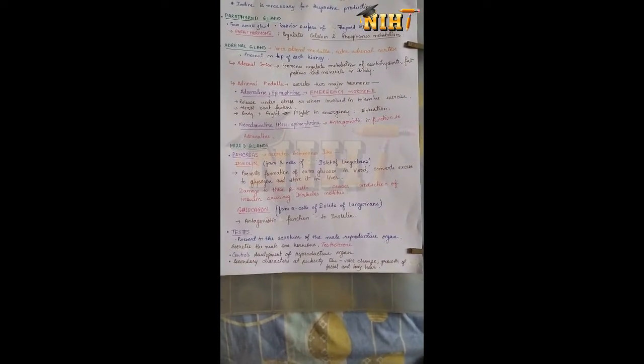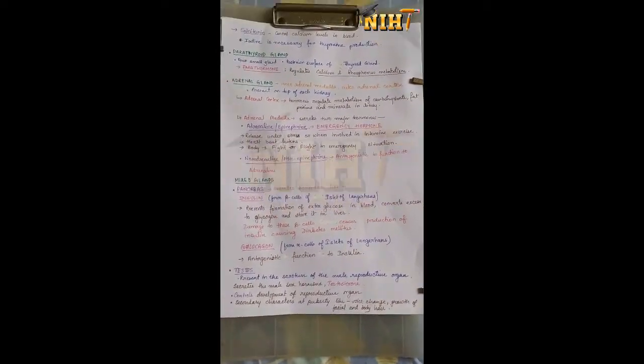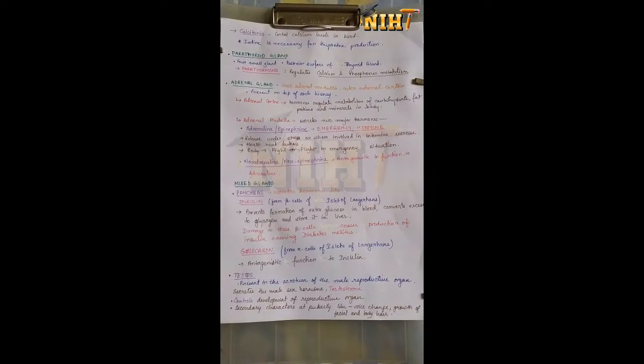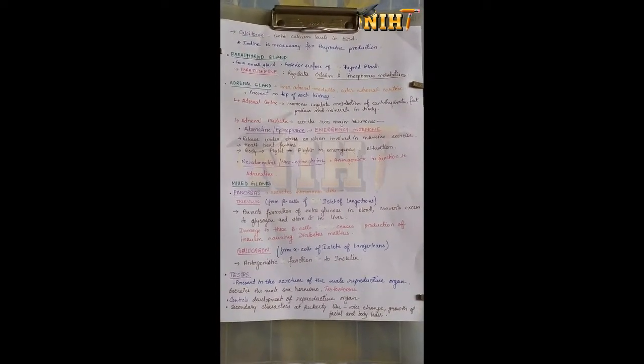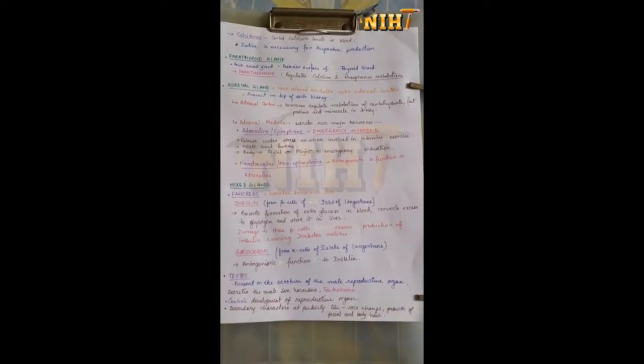Next is the testis. The next mixed gland is the testis. We know it as the male reproductive organ. It is present inside the scrotum. The hormone that it secretes is testosterone, which we call the male sex hormone. Testosterone controls the development of the reproductive organs and the secondary sex characters which occur at puberty, that is, the deepening of the voice and growth of facial hair and body hair.